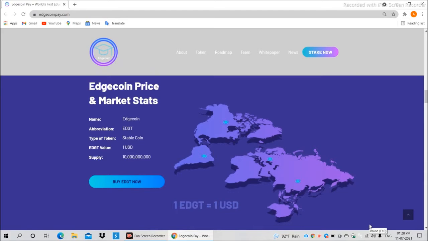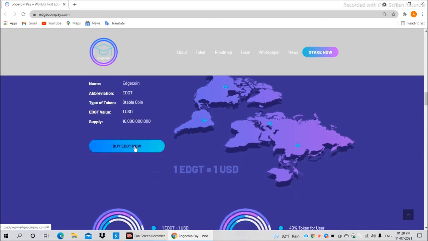So guys, let's see the details of the Edgecoin token. As you can see, the name is Edgecoin, the abbreviation or token symbol is EDGT, the type of token is stablecoin, the value of 1 EDGT is 1 USDT, and the total supply is this. And guys, if you want to buy EDGT token, you can buy from here.